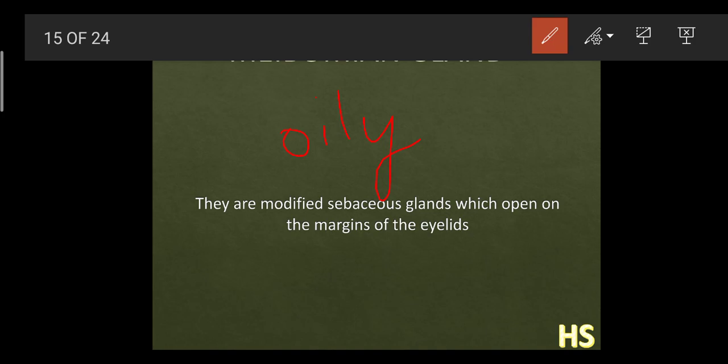That is why your eyes do not become dry, because the meibomian glands always produce oily secretion and help to lubricate the lids. It also helps to prevent the overflow of tears when there are too many tears in your eye. To prevent this overflow, the meibomian glands come into action.